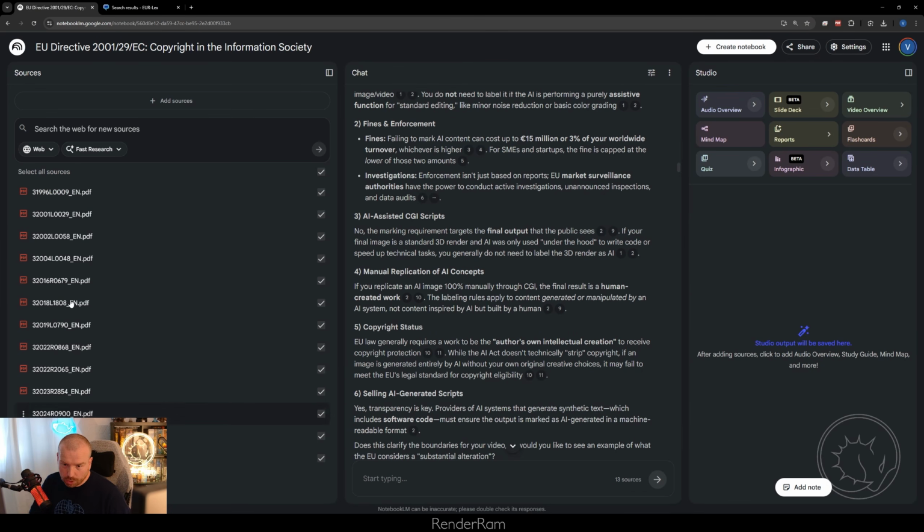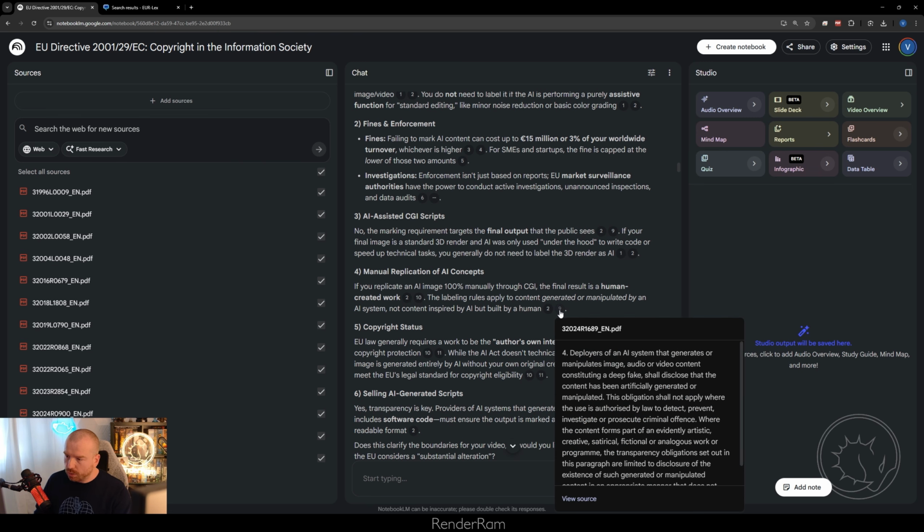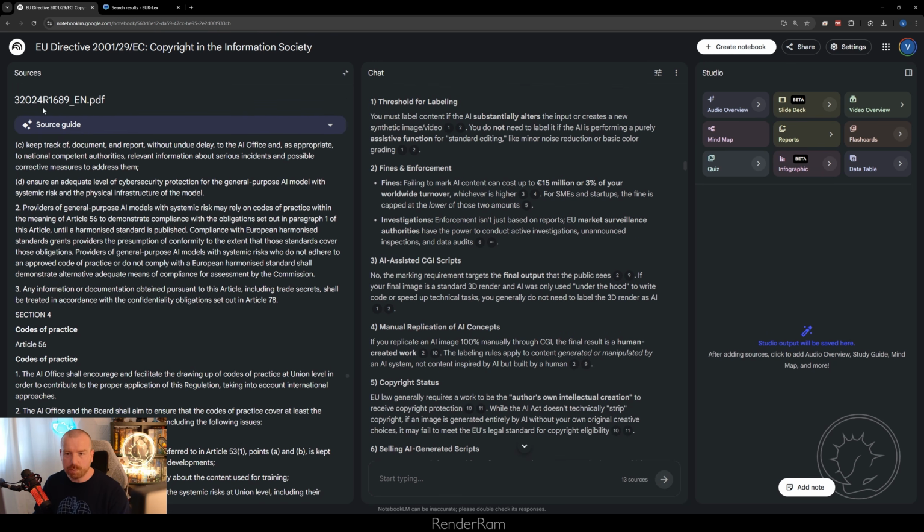For those of you who don't know what NotebookLM is, it's Google's AI chatbot, but the only difference is NotebookLM doesn't know anything. Whatever documentation you put in NotebookLM, that's the only knowledge it will have. For example, if I ask NotebookLM, based off all these EU regulation PDFs, how to bake a strawberry cake in the oven, it will not know because it isn't in the documentation. One other thing: whatever it writes, as you can see, there are these numbers. If you click on one of these numbers, it will directly tell you which PDF or which part of the law explains this whole thing.